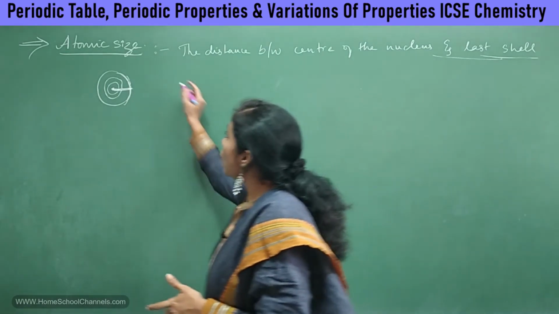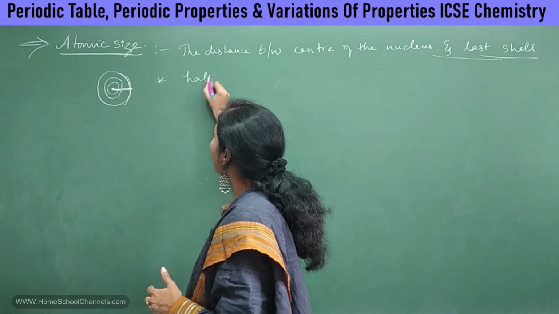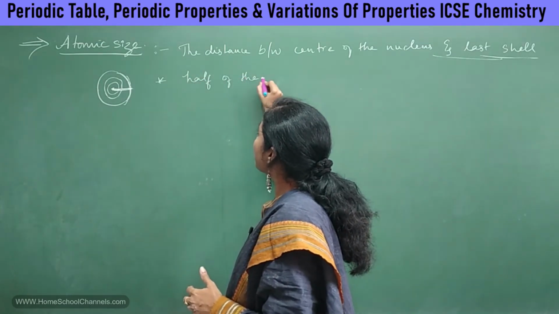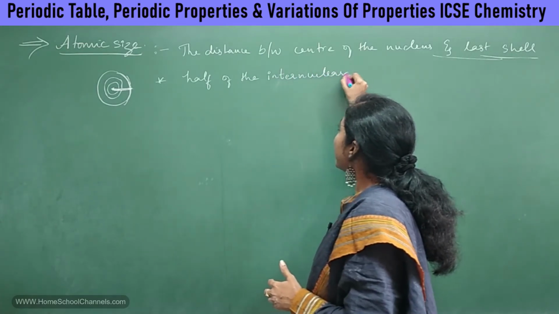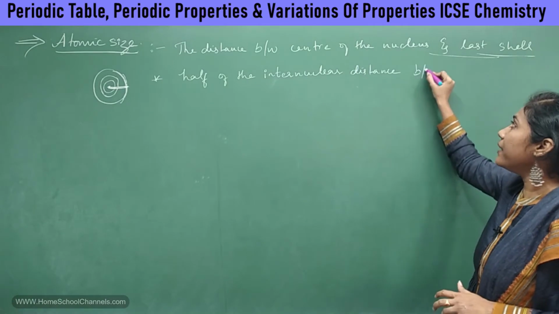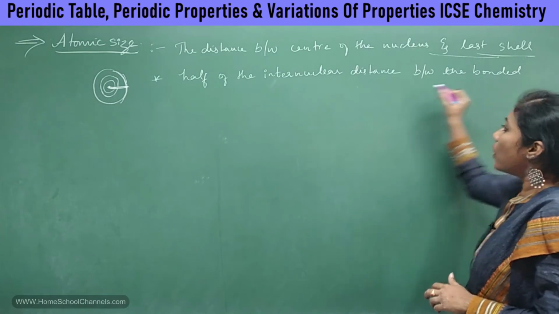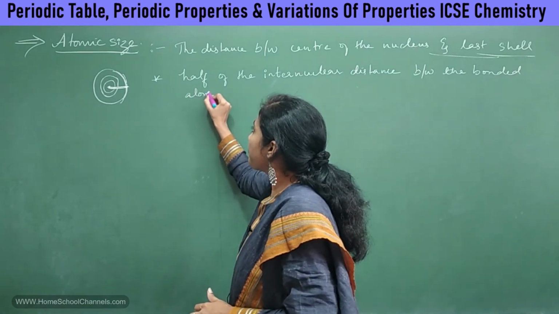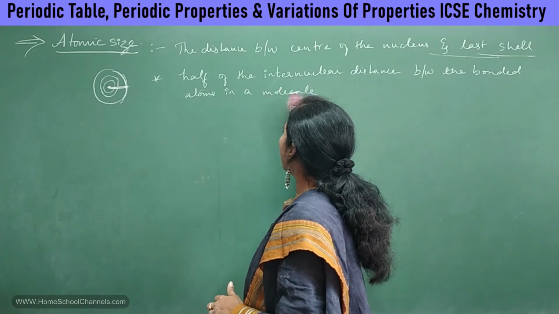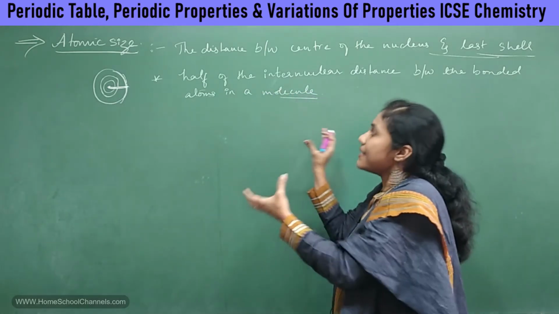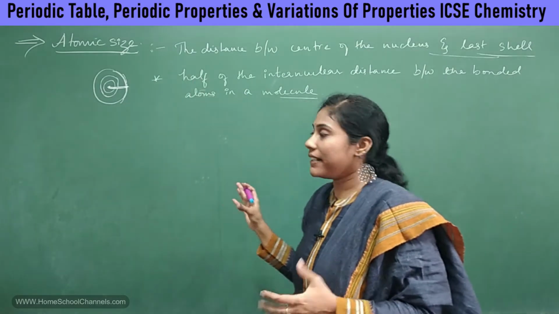So just look at this definition that I write now: half of the internuclear distance between the bonded atoms in a molecule. Okay, so this distance is what we call atomic size, practically speaking.